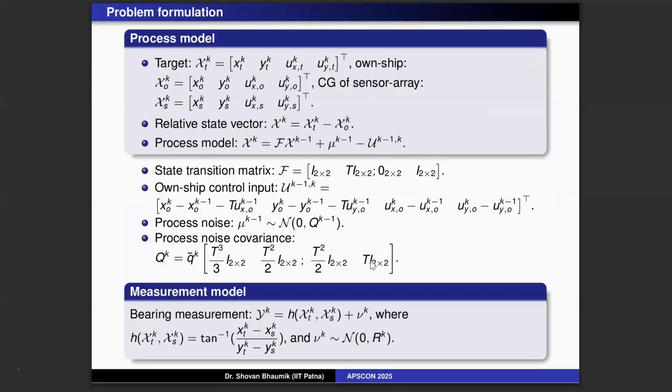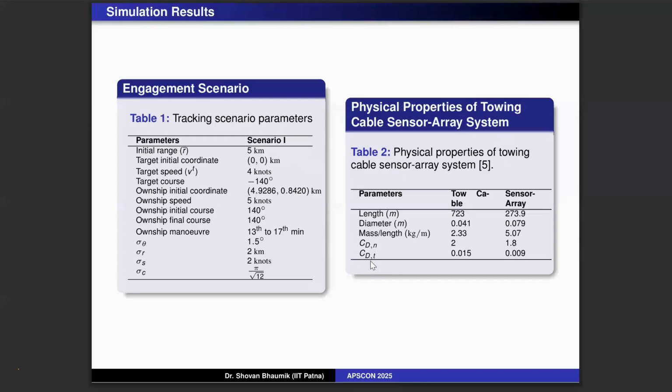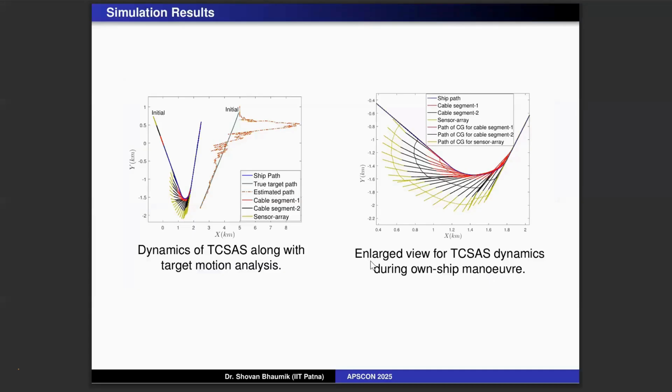There is a measurement. We take the bearing measurement, that means the angle of the target. And then we consider the scenario, and this is the exact scenario, this one I want to focus on. If you see, there is a straight line here. This is actually the target. The target ship is starting from here and going straight like this. This is our own ship. Initially it was going straight.